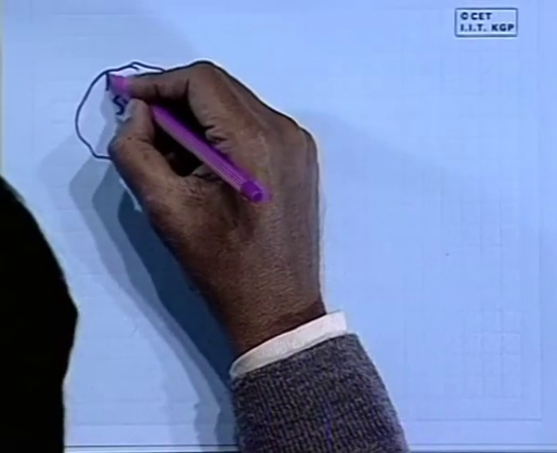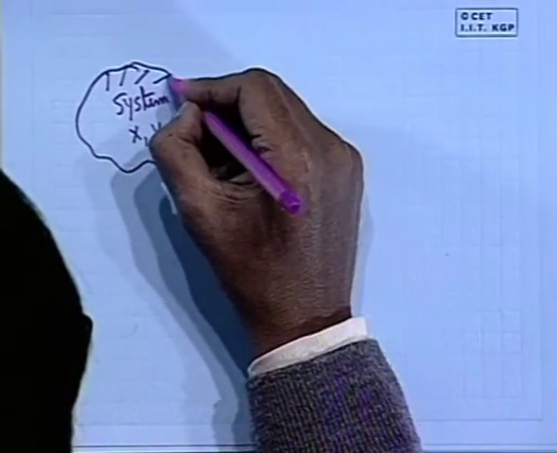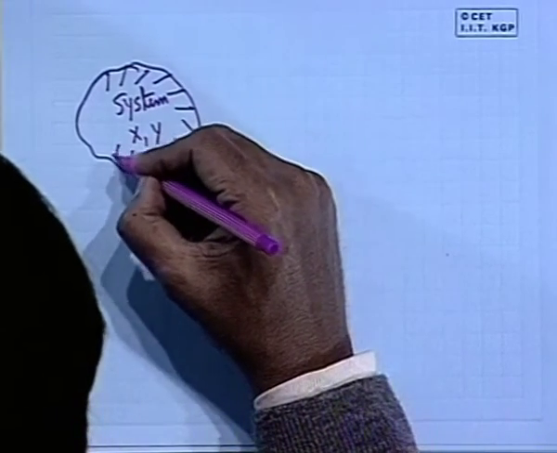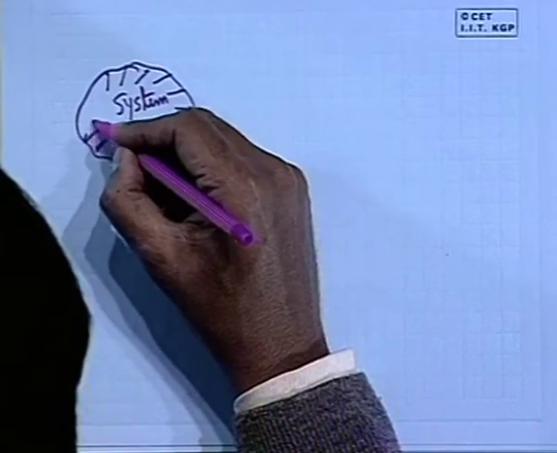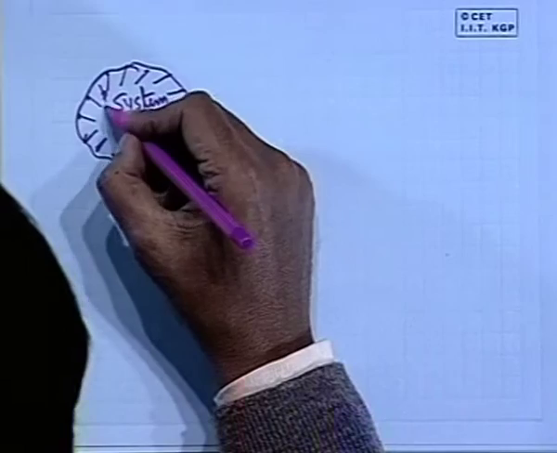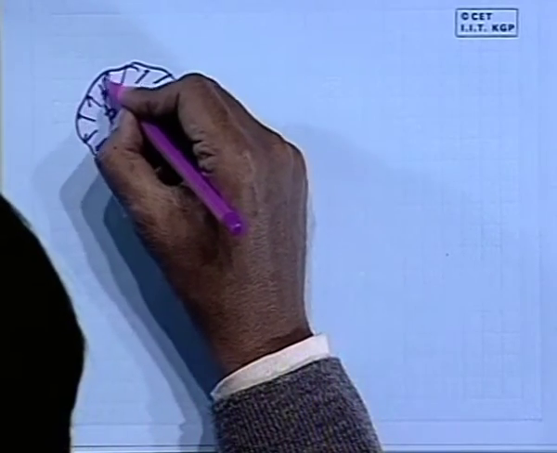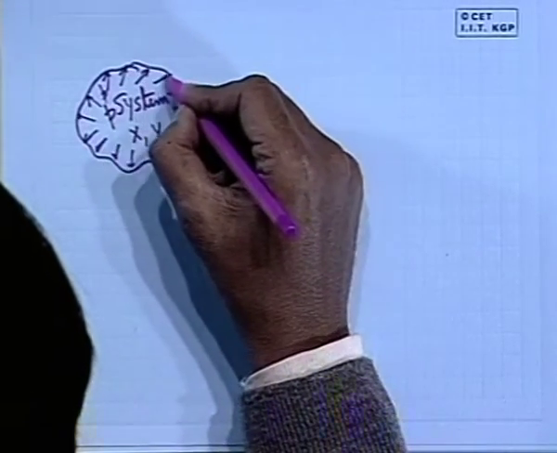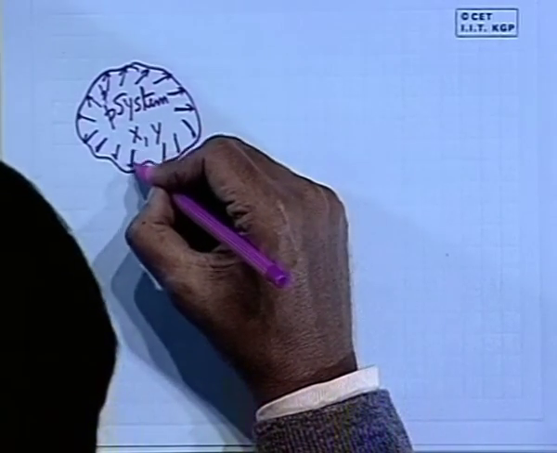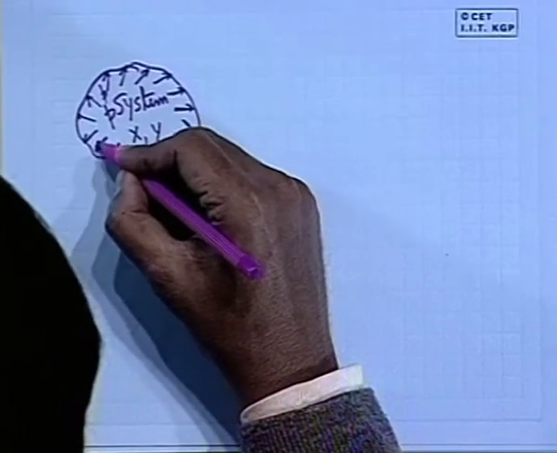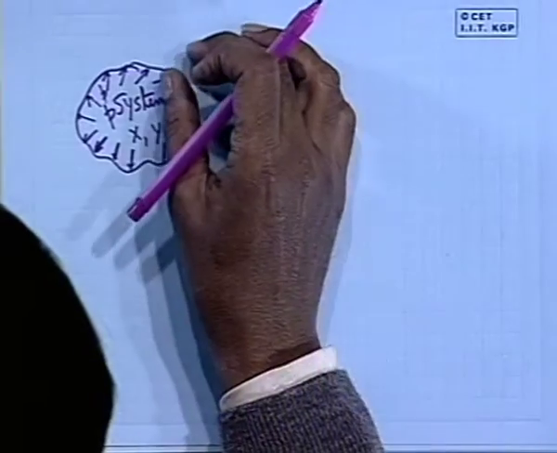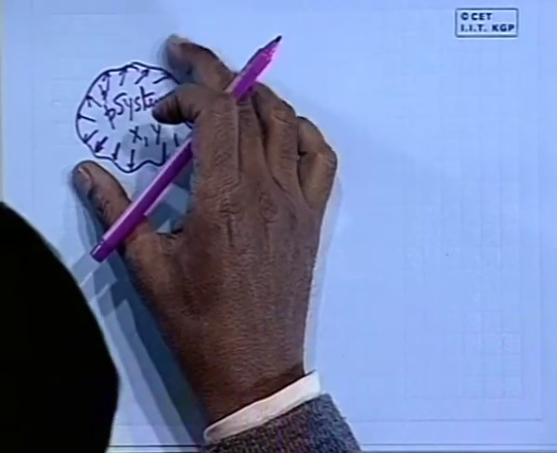Consider a system where pressure is exerted on the boundary. Let this system be at an equilibrium state and a pressure P is exerted at the system boundary. Let the system boundary be such that it cannot withstand any stress. If there is a difference in pressure, it will expand or collapse.